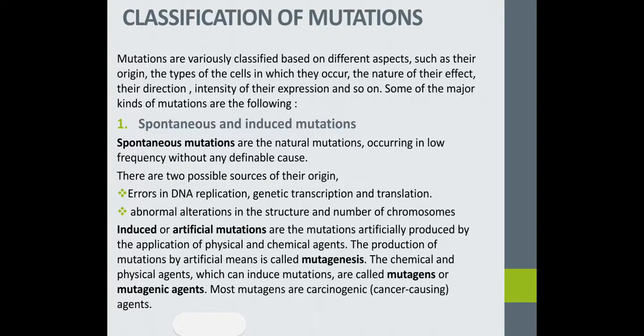Next one is classification of mutations. Mutations are variously classified based on different aspects such as their origin, the type of the cells in which they occur, the nature of their effect, their direction, intensity of their expression, and so on. Some of the mutations are the following. First one is spontaneous and induced mutation.